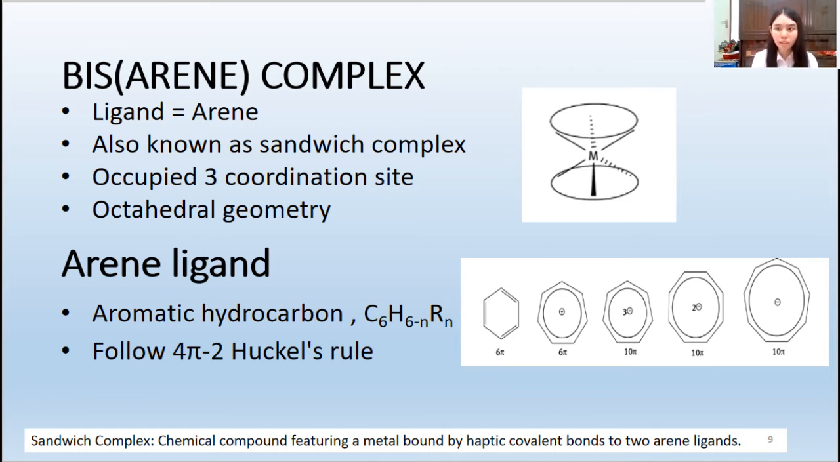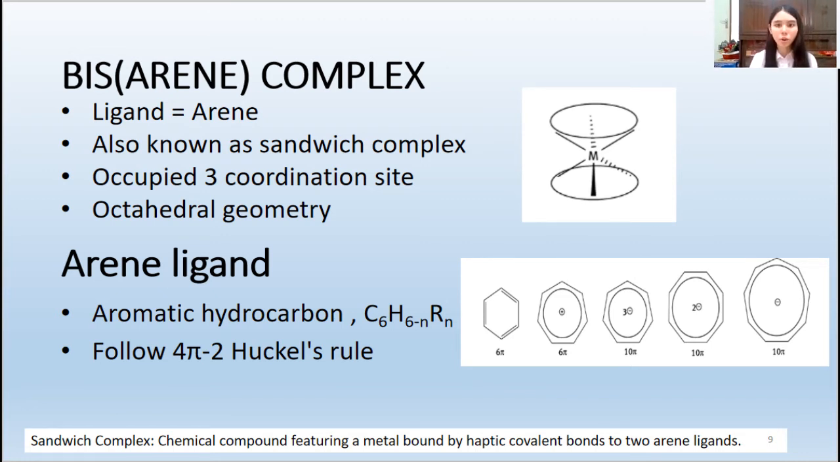Also, each arene ligand will occupy 3 coordination sites of the complex. So, 2 arene ligands will occupy a total of 6 coordination sites of the complex. In general, we can refer to a bis-arene complex as octahedral geometry.